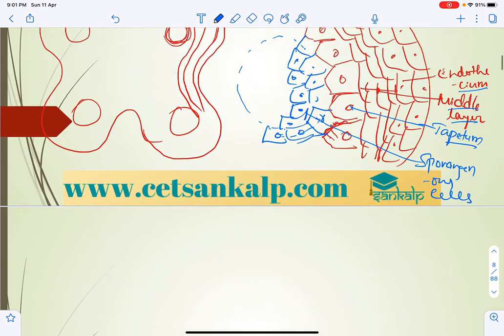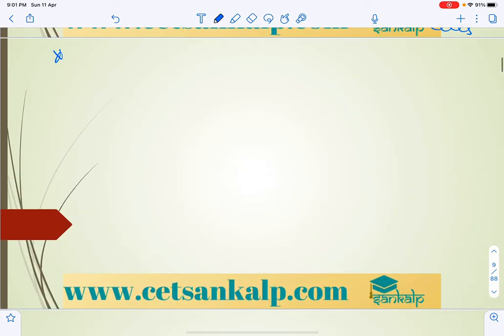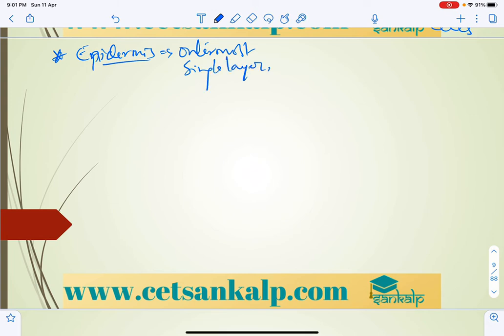So let us mention the function of each layer. Epidermis is a single layer, the outermost, a single layer of flat cells in the matured anther, which helps in protection.